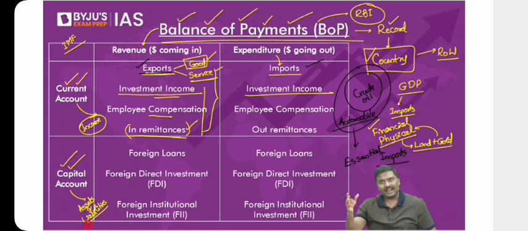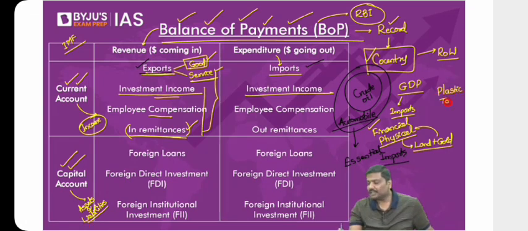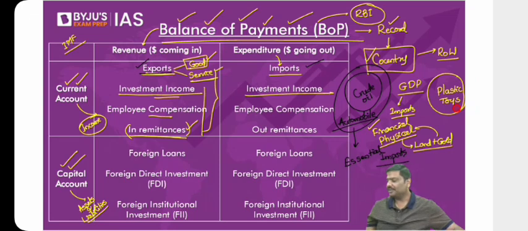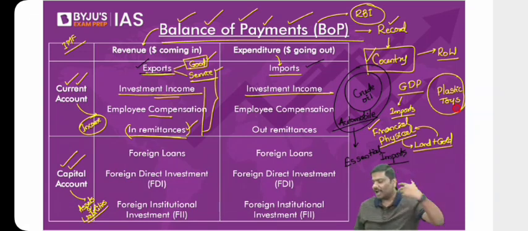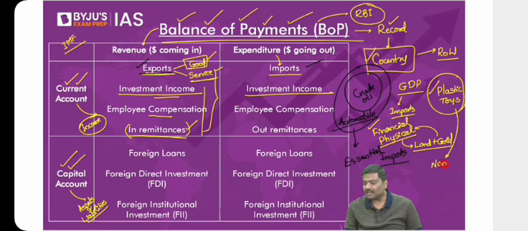But on the other hand, I'll give you one more example. What about plastic toys? Do you think plastic toys are essential imports? Let me know. Do you think plastic toys that we majorly imported until very recently, the major imports that we did for plastic toys was from China? How many of you think that plastic toys are essential imports? No, these are non-essential. We have sufficient production capacity in the domestic market. We'll keep on importing it.